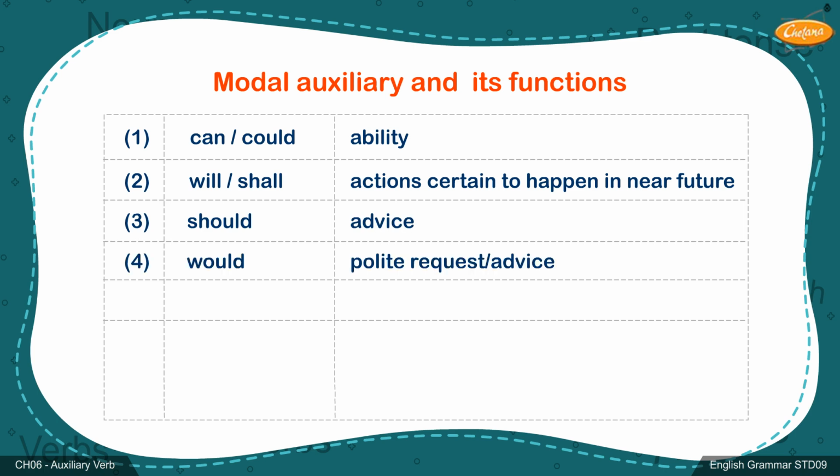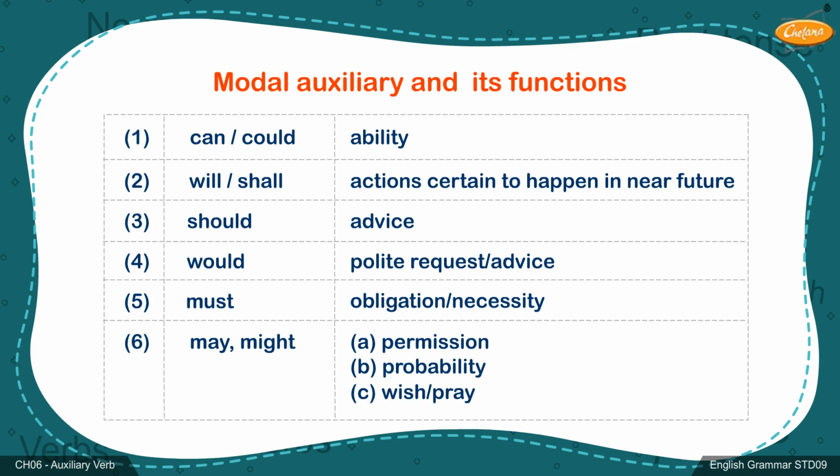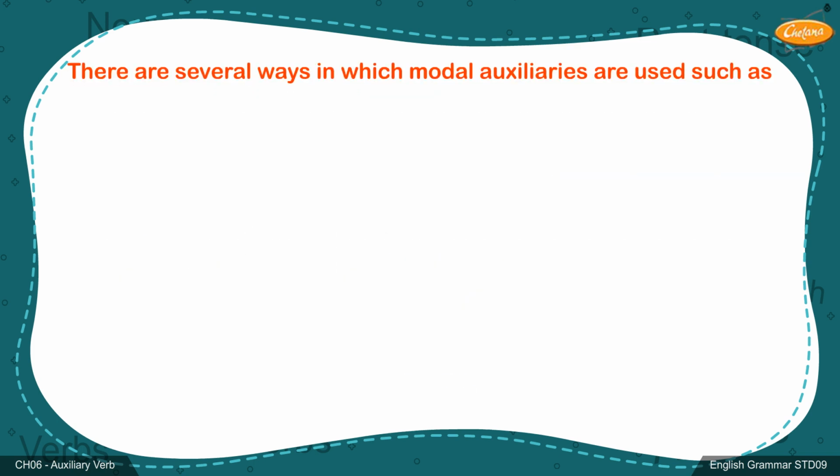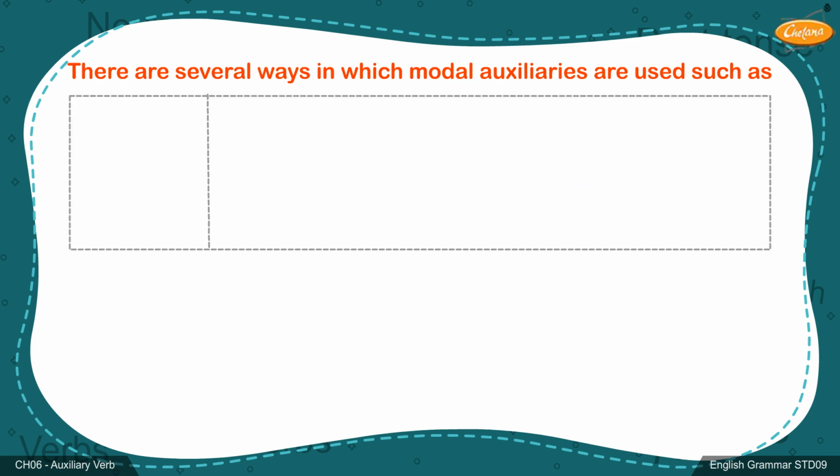Would: polite request, advice. 5. Must: obligation, necessity. 6. May, might: A. Permission. B. Probability. C. Wish, pray.